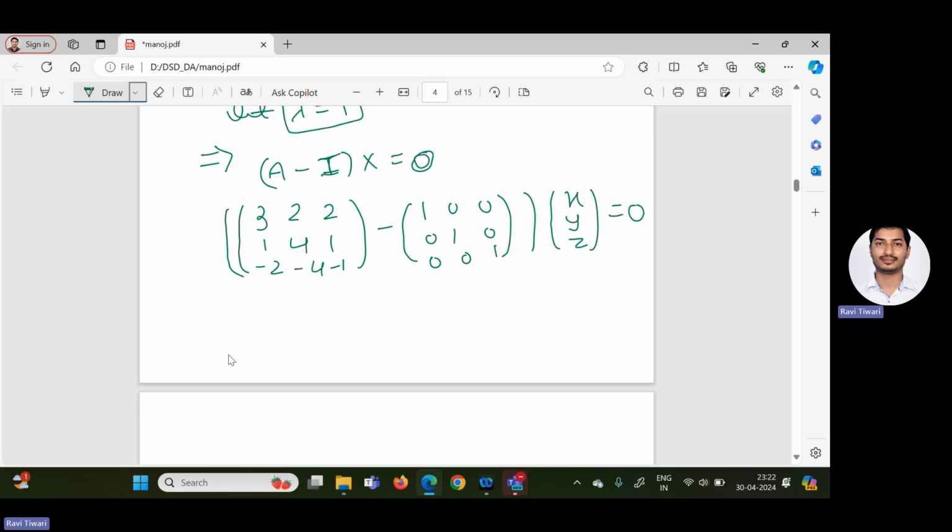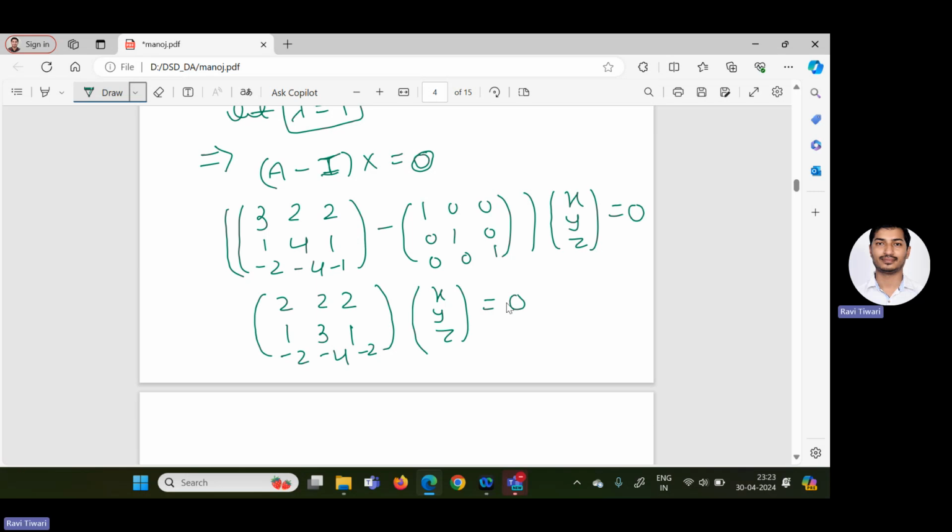So now what we can get? A minus I into x equal to 0. So directly you can subtract 1 from the diagonal elements. So 3 minus 1, 2, 2, and 1, 4 minus 1, 3, 1, and minus 2, minus 4, and minus 1 minus 1, so you will get minus 2, into x, y, z is equal to the 0 matrix.